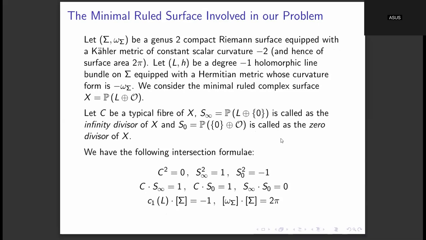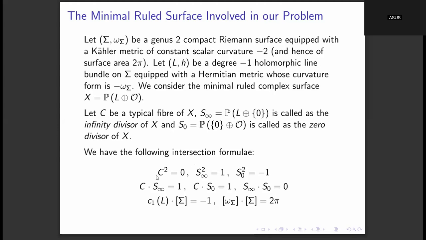Fine. So now we have these zero and infinity divisors. So then we also have these intersection formulae. The thing is that C, S infinity and S naught, their Poincare duals can be thought of as elements of the de Rham cohomology space H2 of X comma R, the dimension 2 de Rham cohomology space of X. So then we have these intersection formulae given over here.